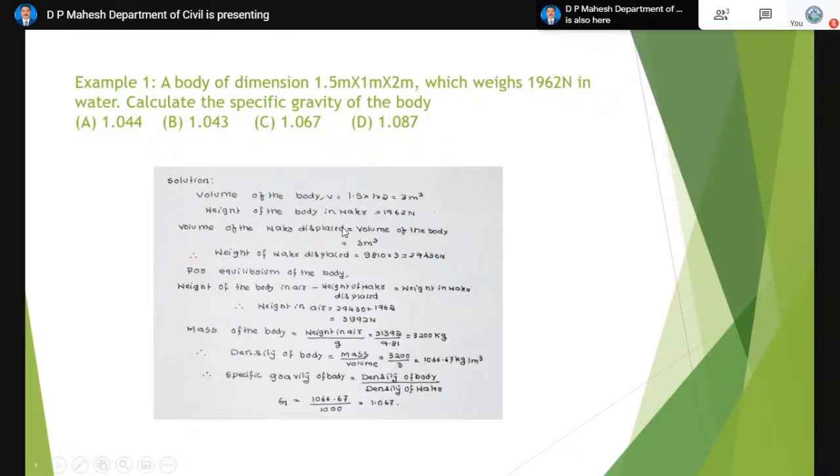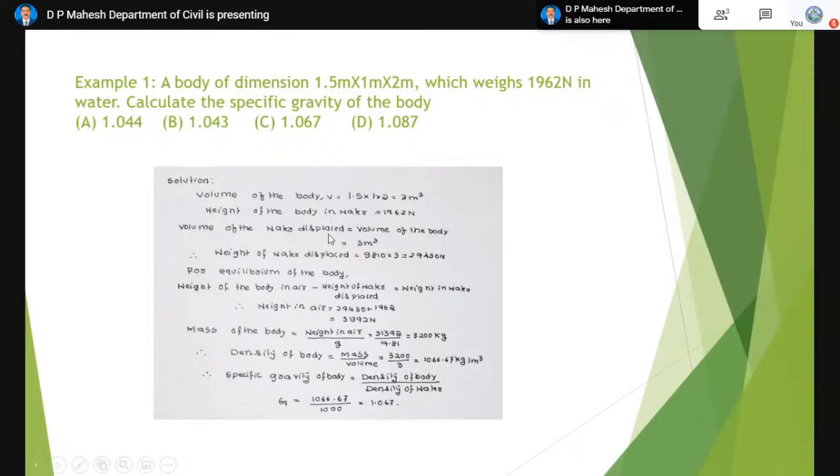Now weight of the body in water. You don't write simply the weight of the body; you always mention whether this weight is in air or in water. It is very clearly specified in the problem that this is the weight of the body in water, that is 1962. Then we know the concept: the volume of the water displaced is equal to the volume of the body.